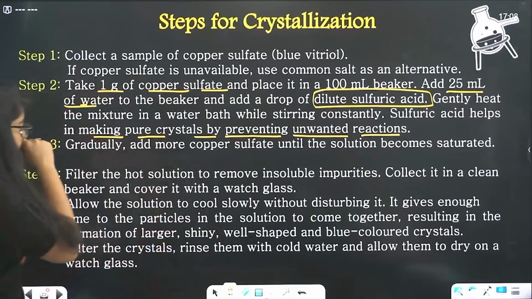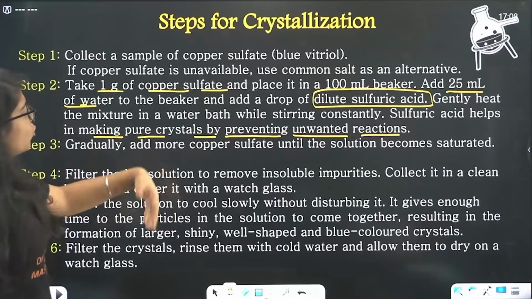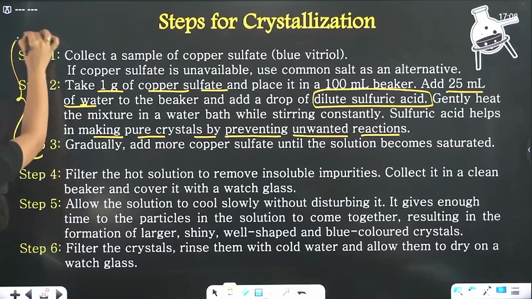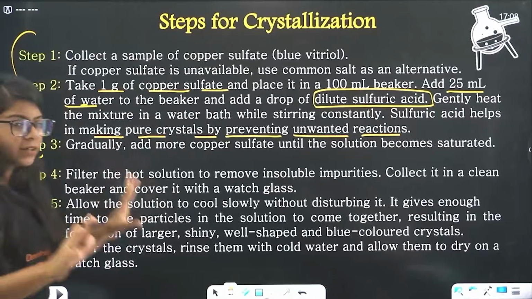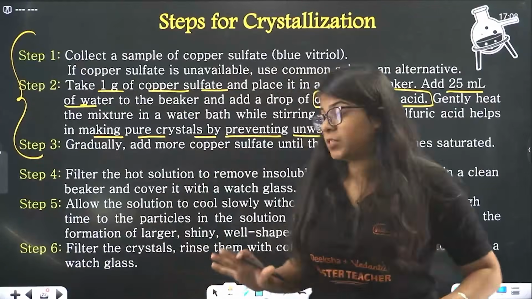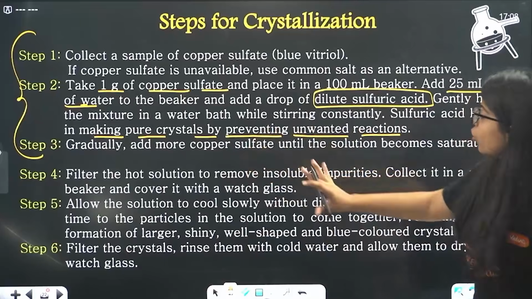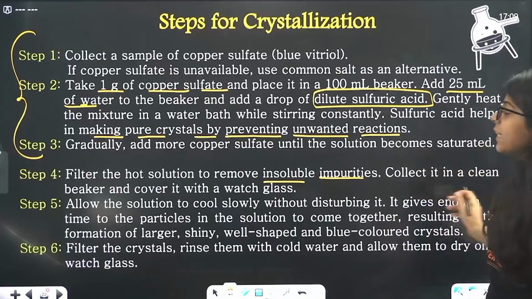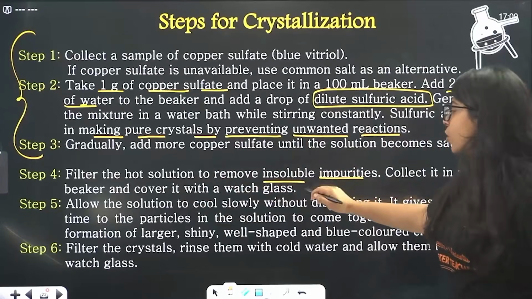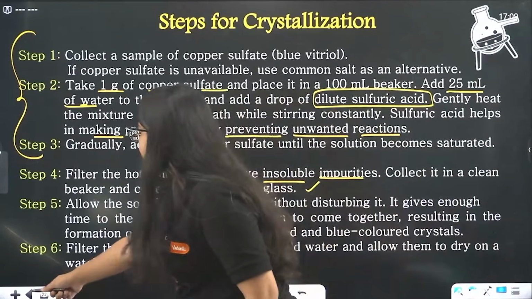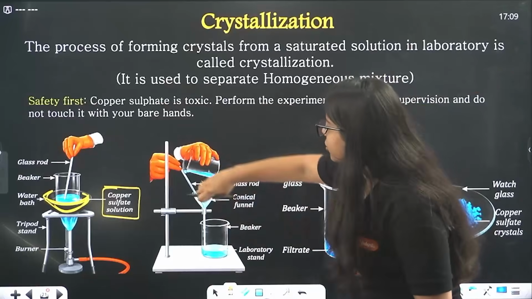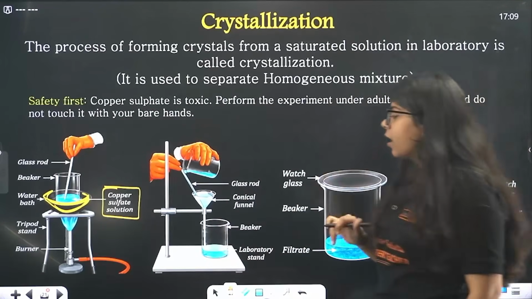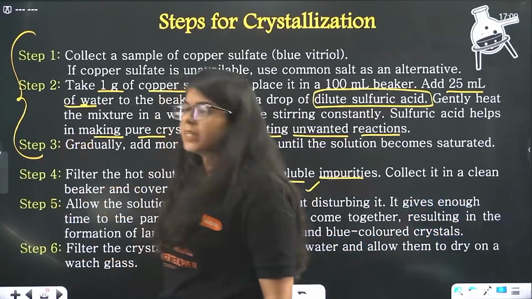Understood? Now gradually add more copper sulfate until the solution becomes saturated. So until these 3 steps, we are just making a saturated solution. Now the actual step starts. Read it carefully. Filter the hot solution to remove insoluble impurities. Collect it in a clean beaker and cover it with a watch glass. So we filtered it and took out all the insoluble impurities, and we covered this beaker with a watch glass, used as a lid.